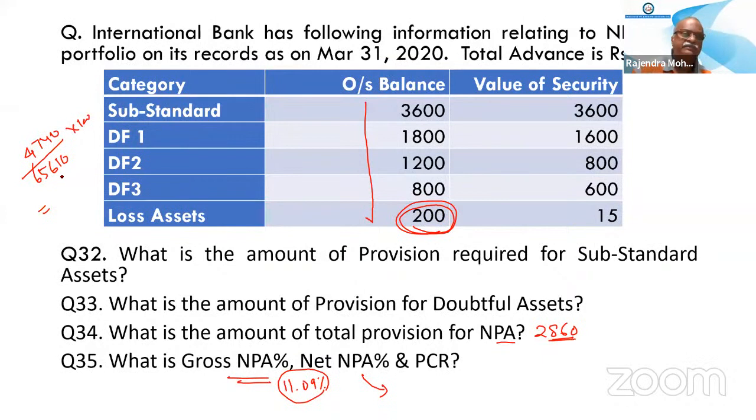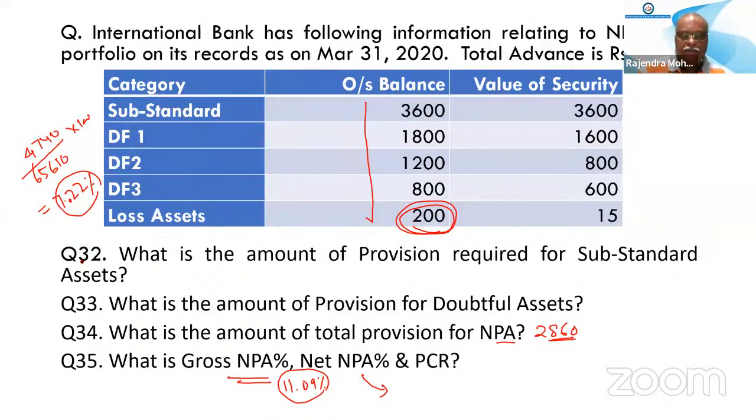4,740 divided by 65,610 into 100. How much is it coming? Sir, how do we get net advance? Net advance is equal to total advance minus total provision for NPA. 7 point something, 7.22, sir. 7.22? Net NPA cannot be that much.